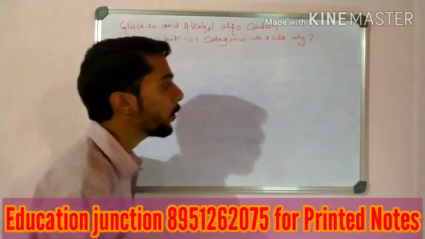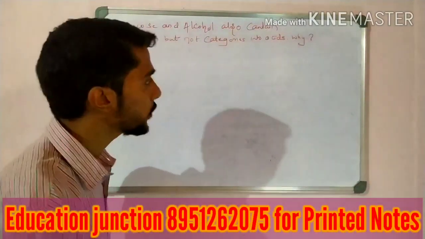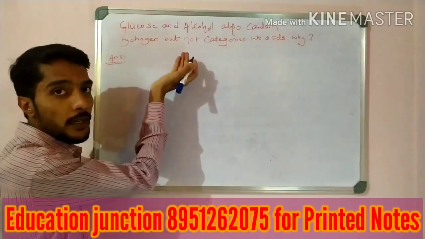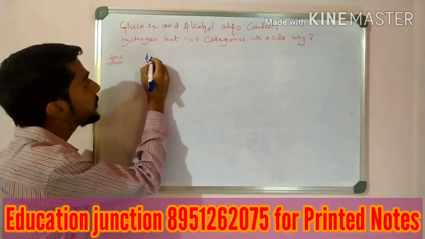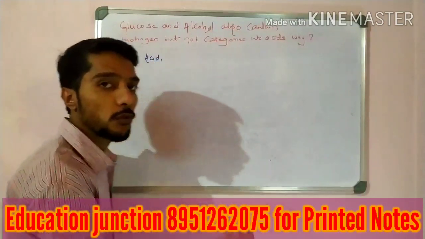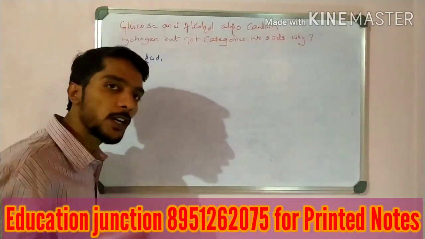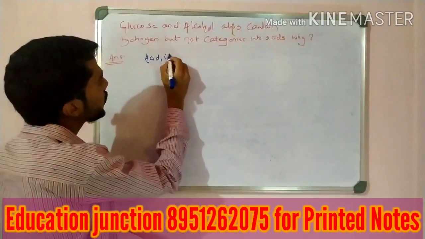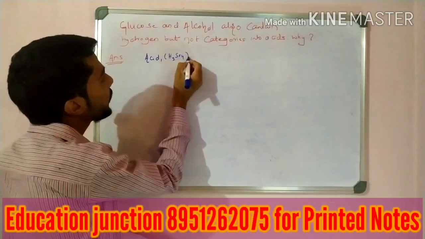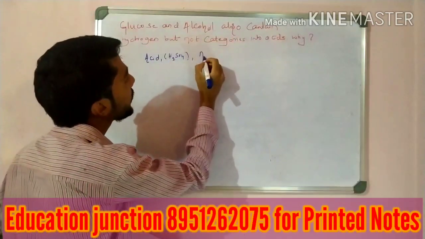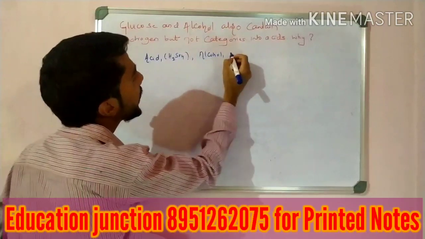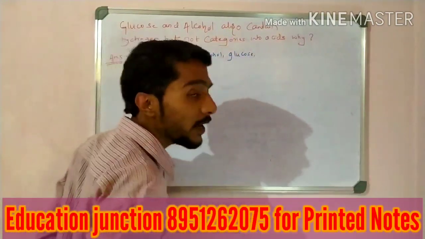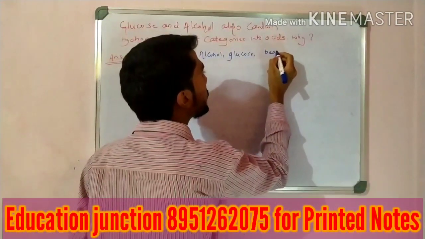For that we have one diagram, which is also very important for examination. For this activity we require one acid. Any acid, take H2SO4 or HCl. It is better to take H2SO4, sulfuric acid, because it has more H plus ions and is easier. Then for comparison I take glucose, or alcohol. Then I require one beaker.